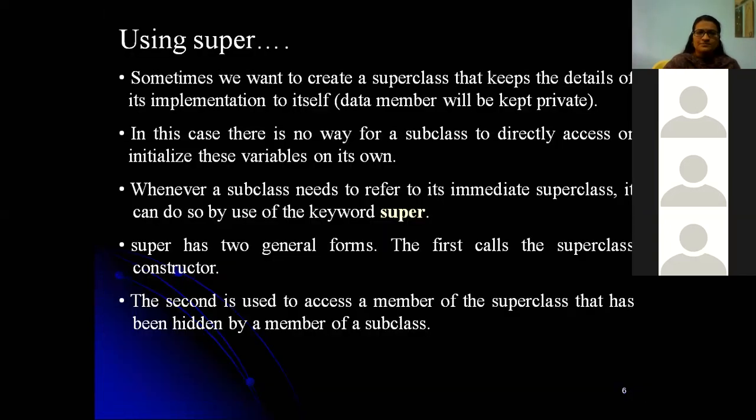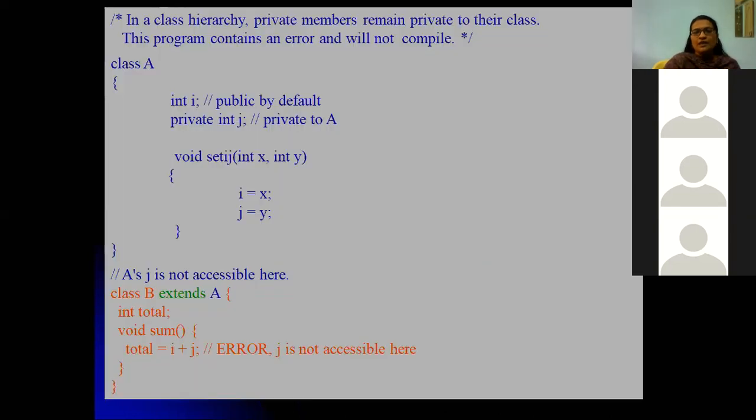Okay. Next. One permission is that if we have declared a private variable, then we are inheriting the class or a super class.